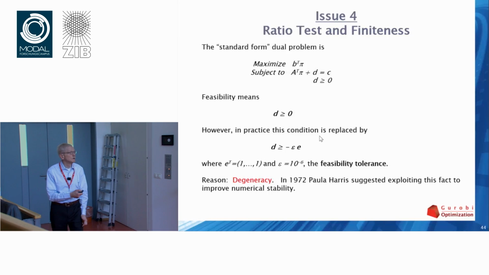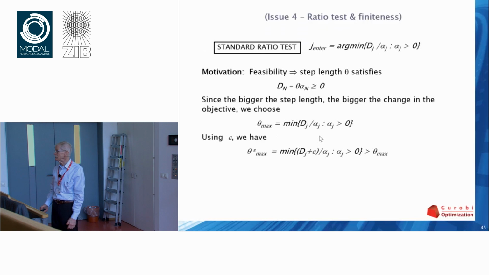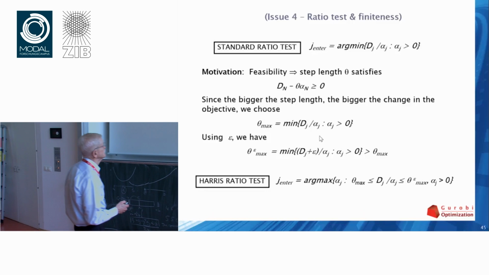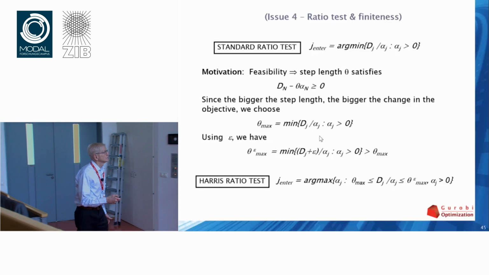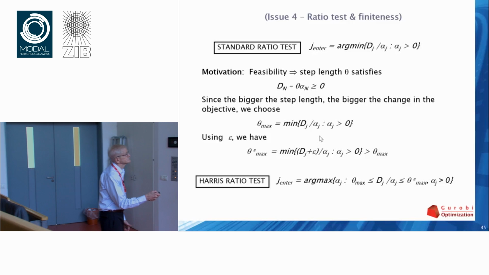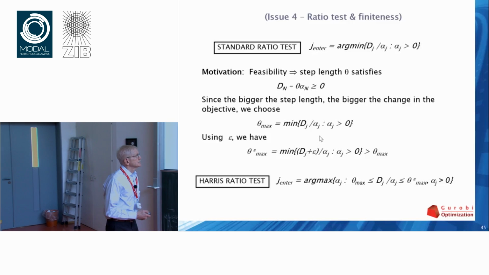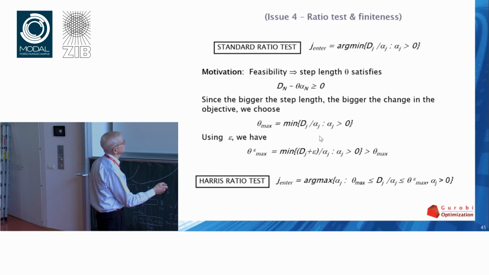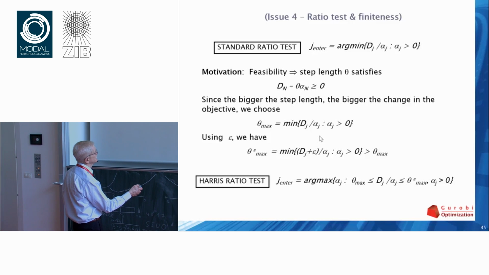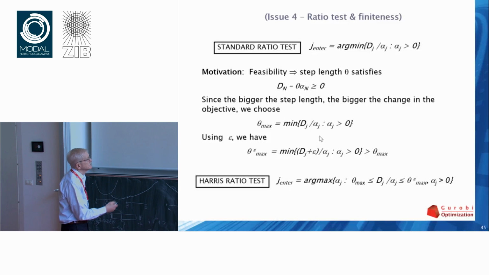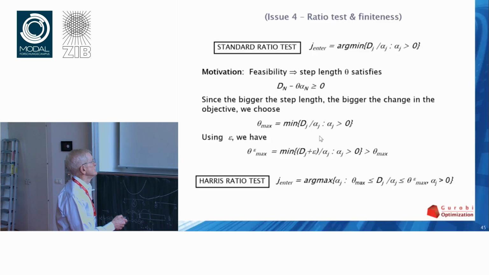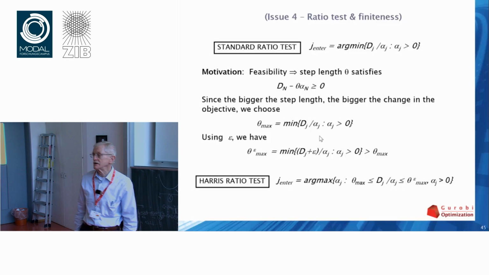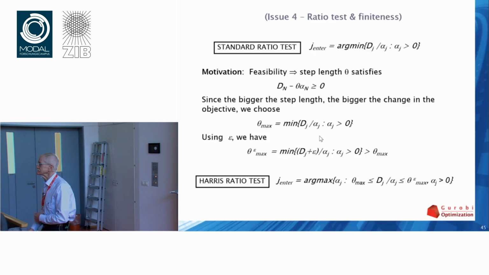Paula Harris's idea was to exploit it to make the algorithm better. She proposed an alternative to the standard ratio test, which I have listed right here, which essentially takes the old step length that we computed, computes a new, larger step length based on this epsilon, and then picks anything in between, maximizing the size of this alpha, and thus improving the numerical stability.